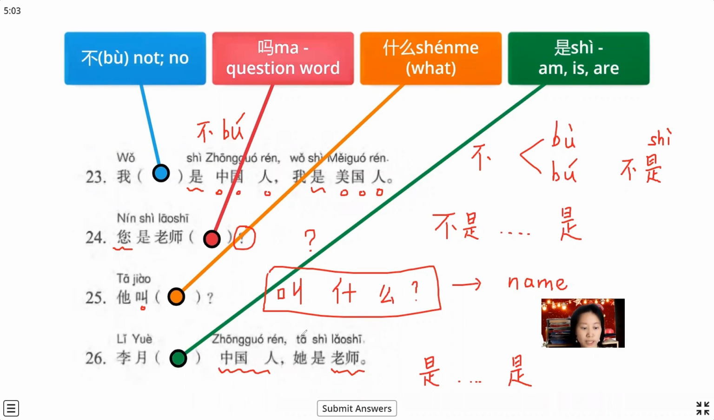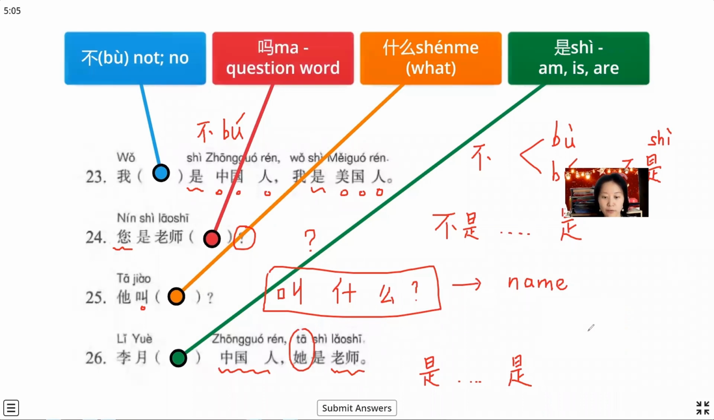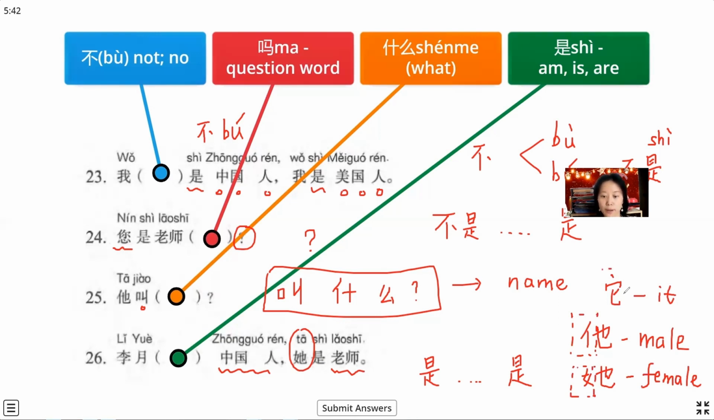Okay, we notice about this 他, because in Chinese we have three 他. First, this 他 means male, man. We notice this left part, 单人旁的他. We also have 女字旁的她. This means female, that we say she and her. We always use this 她. And also there is the third one, this 它. This 它 means it. We can use it for animals, things, or plants.